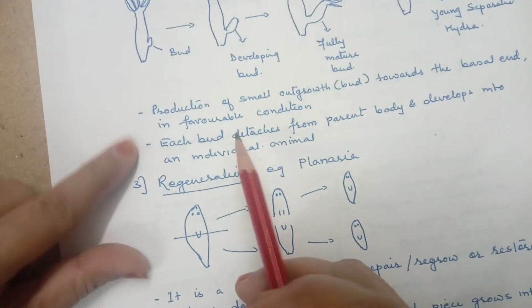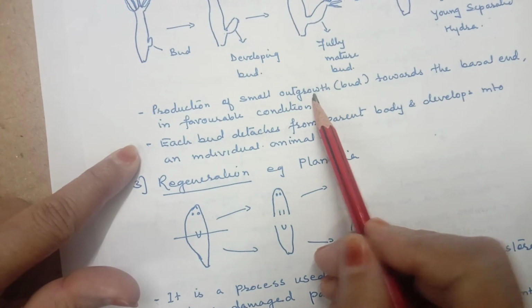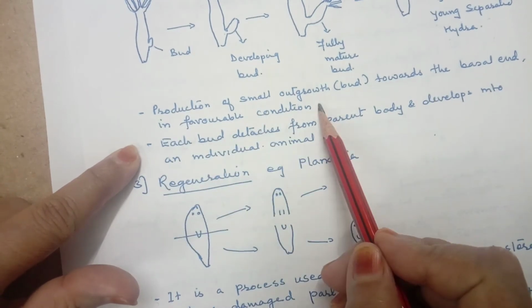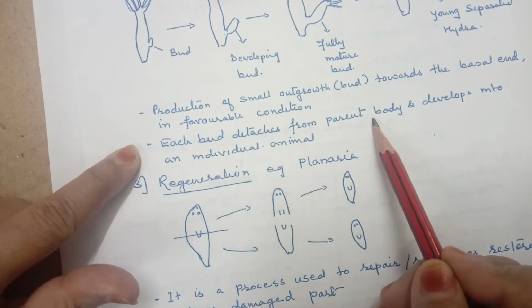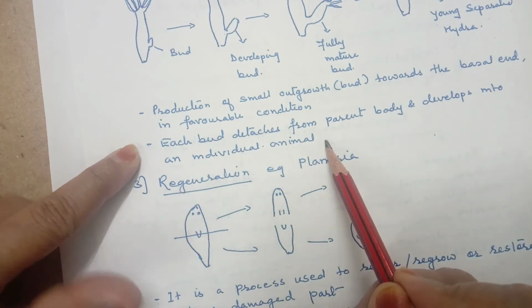What it is actually, see in the words here: production of a small outgrowth towards the basal end in favorable condition. Each bud detaches from the parent and develops into an individual animal.